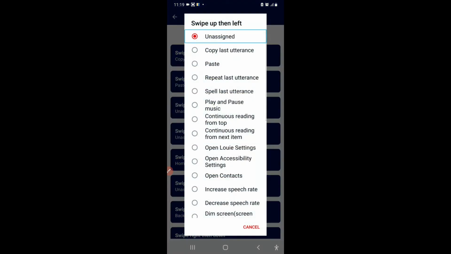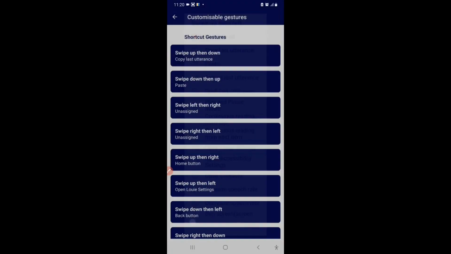Alert. Swipe up then left. Cancel. Unassigned. Radio button. Checked. Double tap to toggle. So you have to find open Louis settings over here. Copy, last, paste, repeat, spell, play, continue, open Louis settings. Radio button. Not checked. Double tap to toggle. And simply click on that. Customizable gestures. Navigate up. Button. That's it.